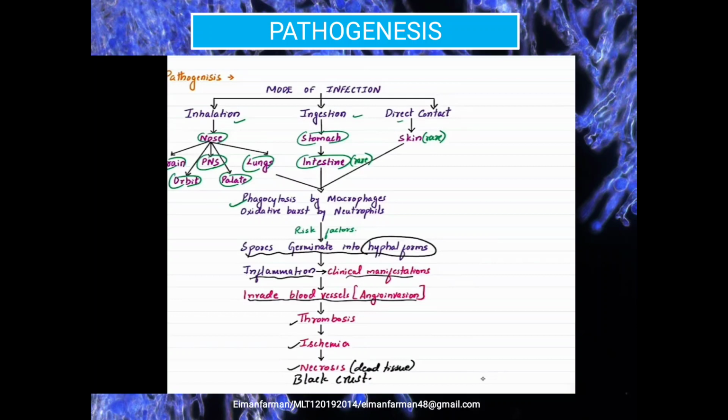The most important thing is that this fungus invades the blood vessels. We call it angioinvasion, due to which thrombosis will occur, that is, blood clot formation in the blood vessels. Due to thrombosis, ischemia will occur, that is, low oxygen supply to the tissue. As a result, necrosis will occur, meaning the tissue will die due to lack of oxygen and blood supply. Black crust will form over that region. That's why we call mucormycosis a black fungal infection.